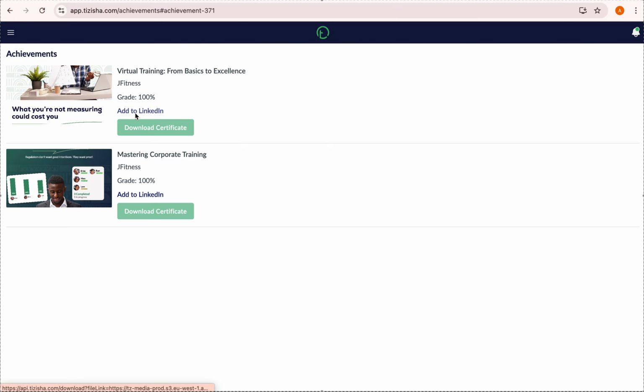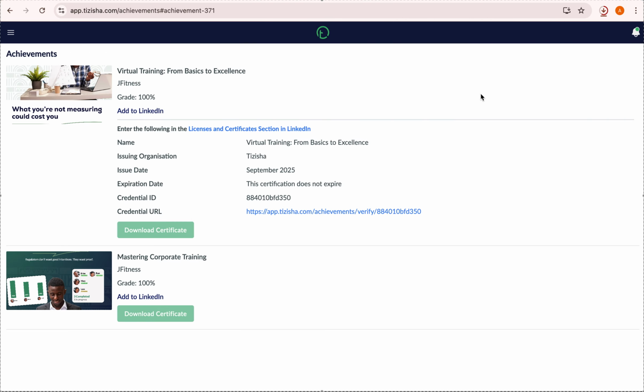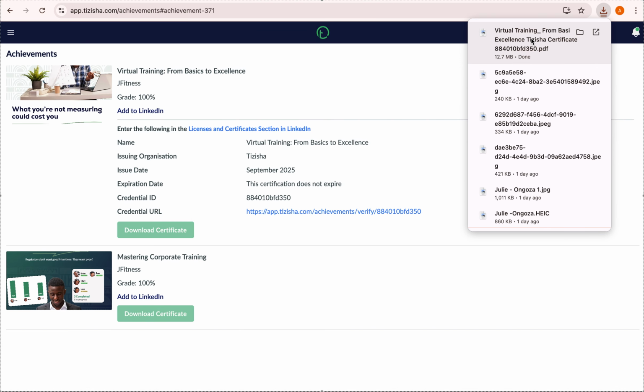In this case, you can add it to LinkedIn, and you get a step-by-step process on how to go about that. For this case, let's download this and see how it looks, right? If I download this, so here we go.